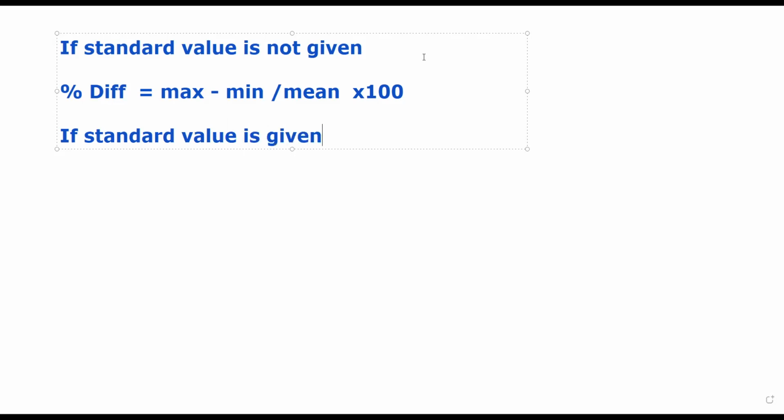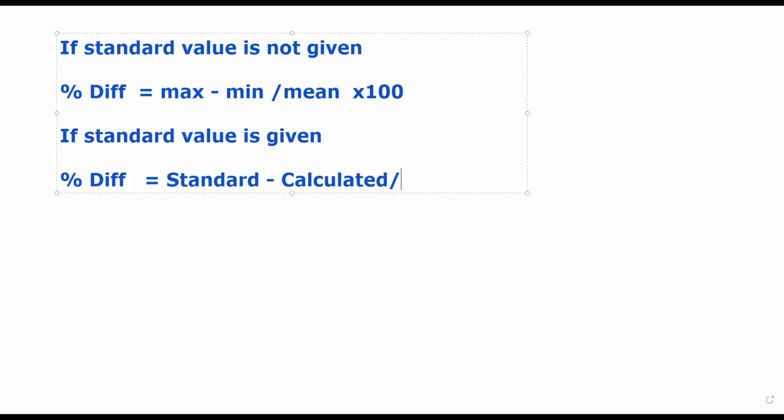then what we do, the percentage difference is equal to standard value minus the calculated value, or it can be vice versa because we need a positive answer. So standard minus calculated value divided by standard value. The denominator should be standard, into 100.